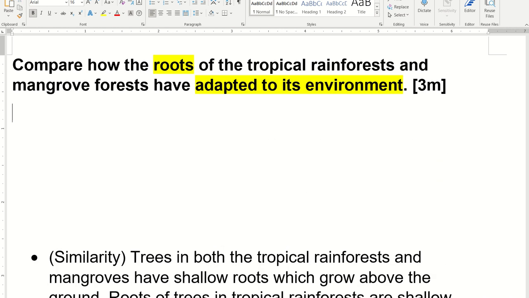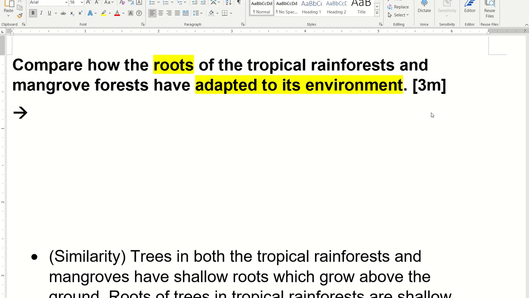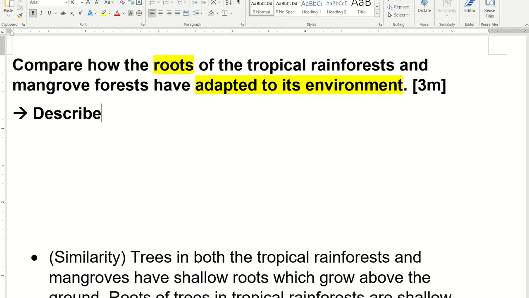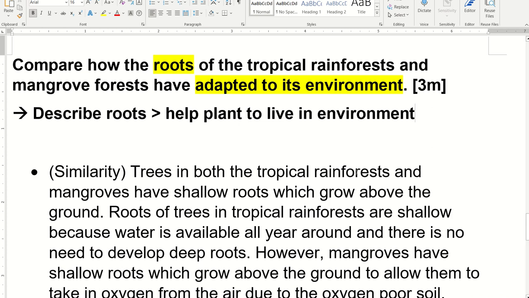So how do I go about doing this? Firstly, of course, here I will need to describe the roots and then say how they help the plant to live in the environment. Very similar to what we did just now in our WA2 practice, right? But this one is more difficult because you need to find any similarity, the same, or difference, how they are different. Okay, so here is a possible answer.